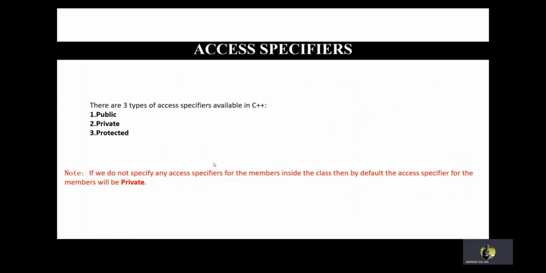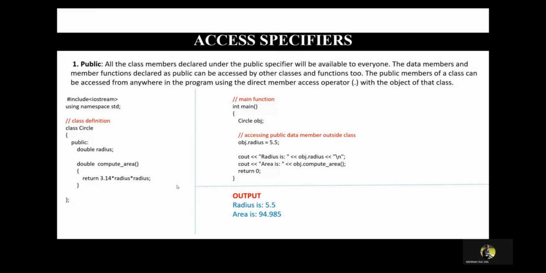Now let's go into access specifiers. There are three types of access specifiers available in C++: public, private, and protected. Mind you, even if you declare a class and forget to mention the access specifier, by default the access specifier will be private. Let's learn deeper into the public access specifier. Here I have provided the definition as well as the code and the output. In the public access specifier, the data members and the member functions are declared as public and can be accessed by other classes and functions easily. Because the data is in public mode, it can be accessed from anywhere in the program. Maybe any function can access it.